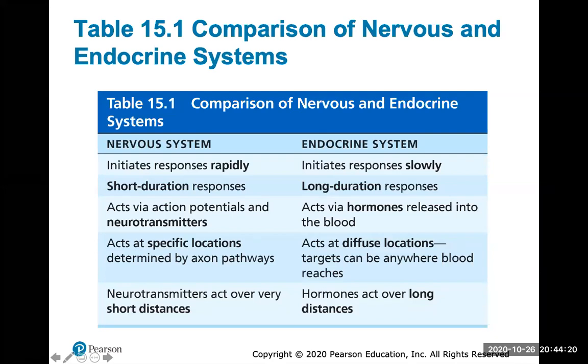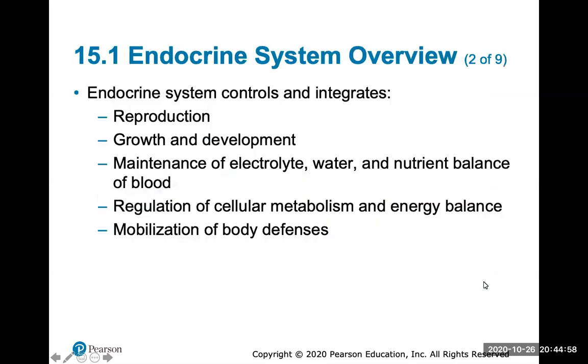The endocrine system is kind of opposite to that, but again, the two work hand in hand to control body cells and their functions. Your endocrine system initiates responses more slowly as the hormones travel through the blood. There's longer duration responses. It acts via hormones, which are released into the bloodstream, and it will act at diffuse locations, which means that the targets can be anywhere the blood is able to reach. So a hormone could be released from your thyroid gland, and it could travel through the blood to a muscle cell all the way down in your leg. So the hormones will act over long distances.